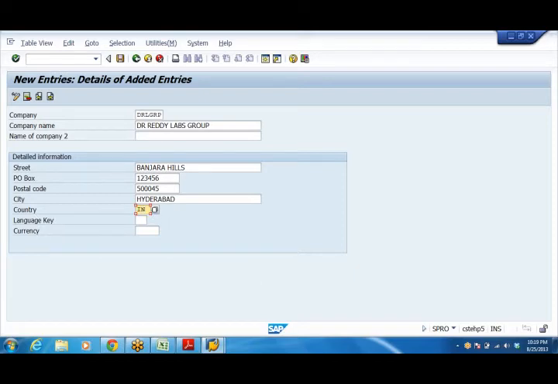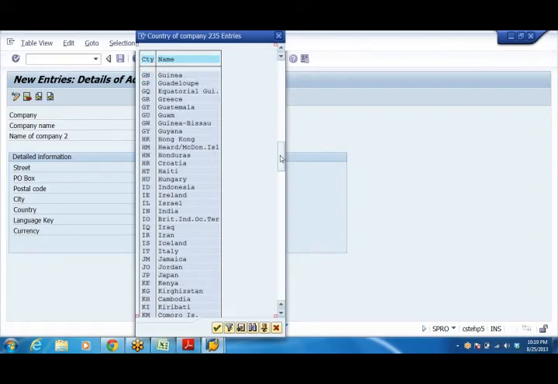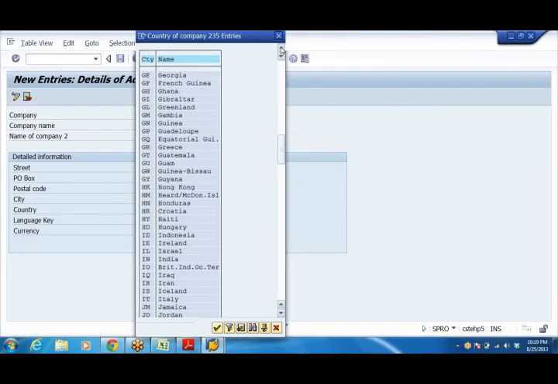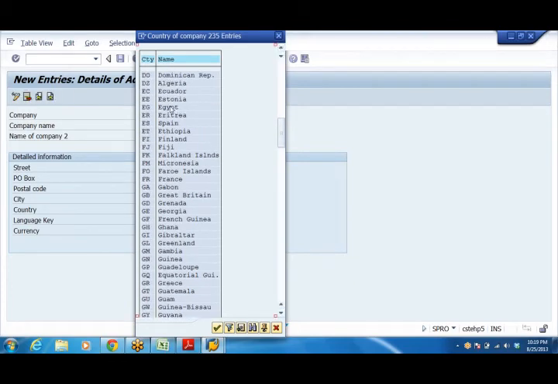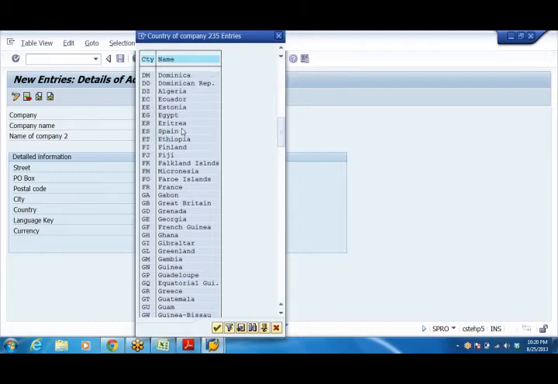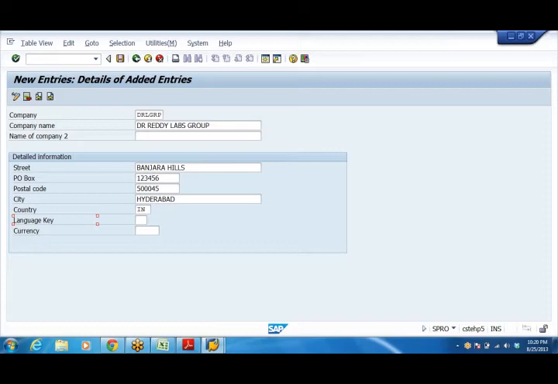Similarly, languages. I want English. Sorry, we are in language key.